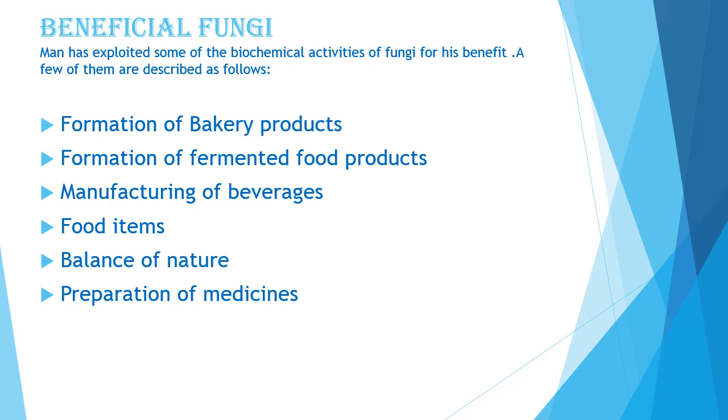Man has exploited some of the biochemical activities of fungi for his benefit. A few of them are described as follows. Formation of bakery products. Yeast is used in bakeries to make bread and cakes. During the process, yeast with a little sugar and warm water is mixed with flour and kept in a warm place. The presence of sugar and warmth stimulates rapid growth of the yeast cells. Sometimes we use yeast powder to make cakes, pastries and all. So that is yeast, and it is included in the kingdom fungi. So they are beneficial for us.